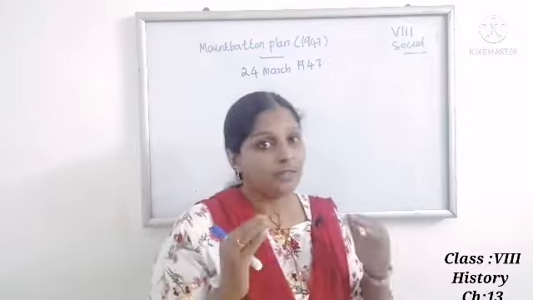Our next topic is the Indian Independence Act of 1947. The British government accorded formal approval to the Mountbatten Plan by enacting the Indian Independence Act on 18th July 1947. So when was the Indian Independence Act enacted by the British government? 18th July 1947.